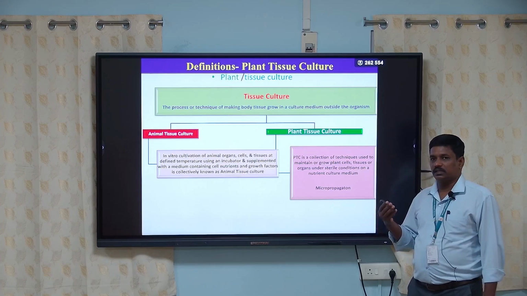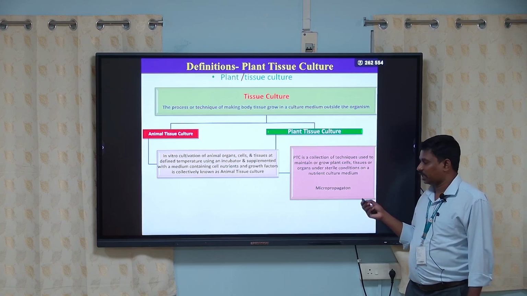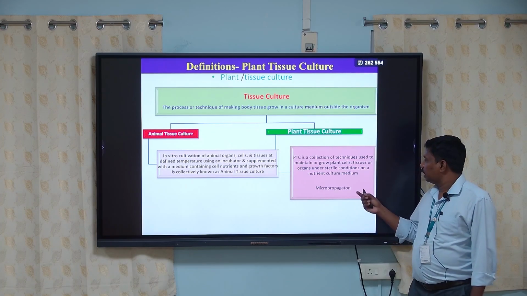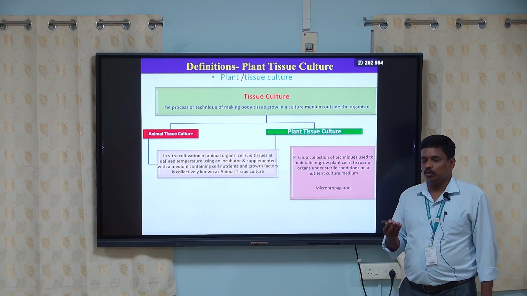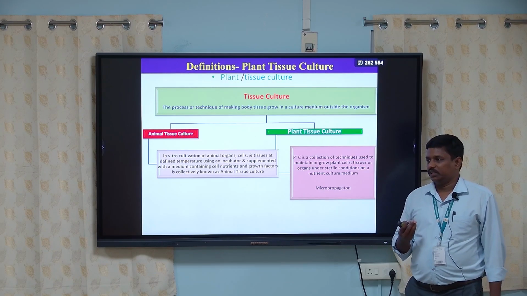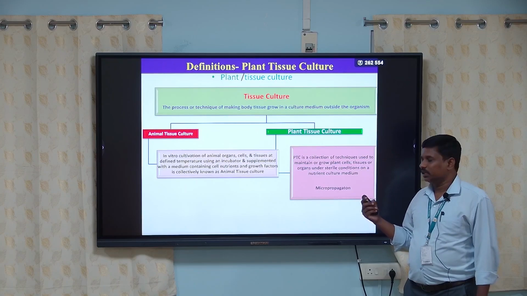Anything taken from the plant is grown in a sterile condition, that is, without any contamination, in a controlled environment. If we have to grow a plant in laboratory conditions, the plant needs some nutrients, and those nutrients we have to provide in the culture condition.